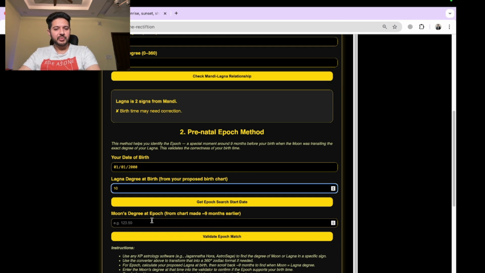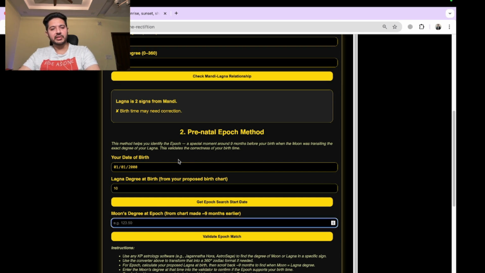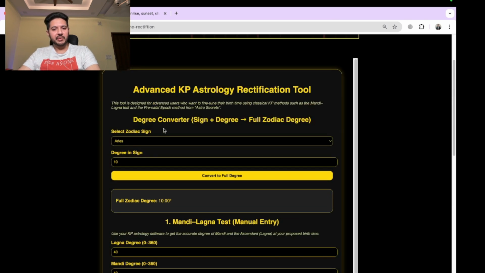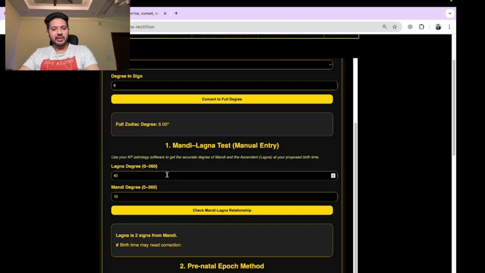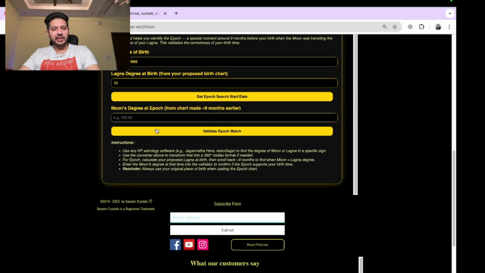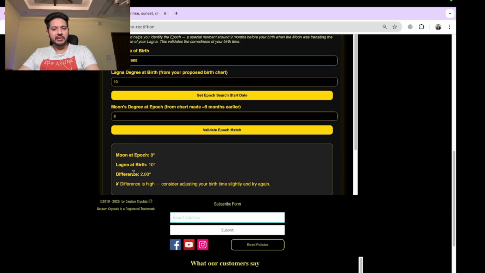And for instance, the Moon's degree was 8 degrees Aries. So you will be entering the 8 degrees here and you have to enter it right here. The full degree is also 8 here and the epoch method says the difference is high, consider adjusting the birth time slightly and try again. So it's not that much of a difference.